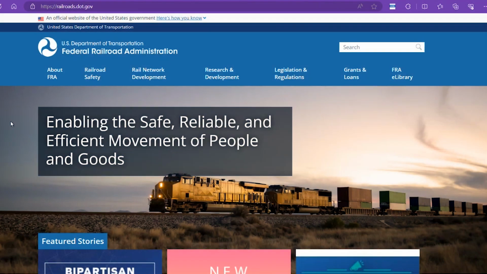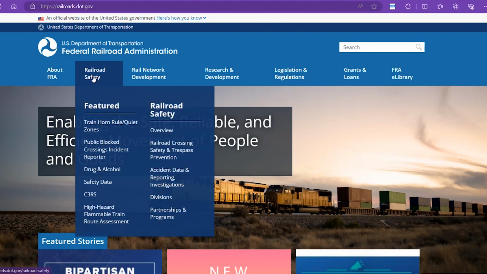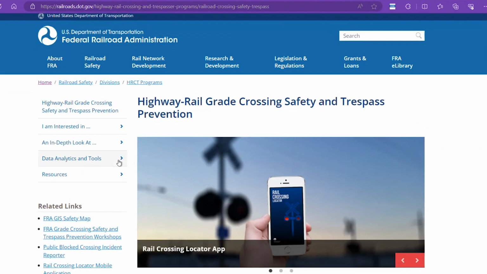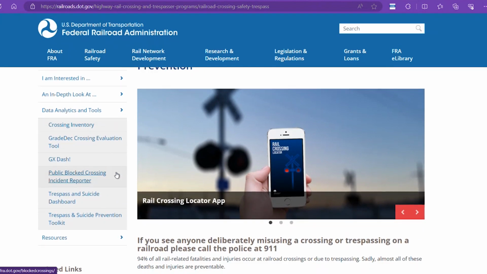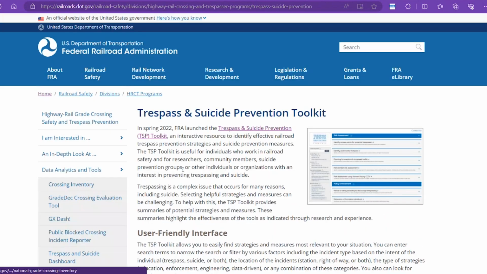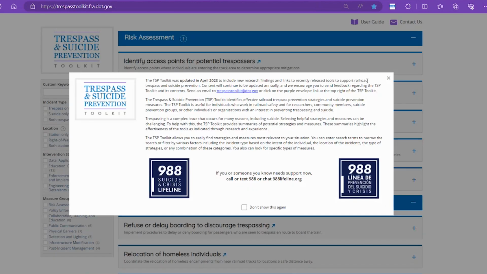In order to access the toolkit from the FRA homepage, just click on the Railroad Safety tab, then over to the Railroad Crossing Safety and Trespass Prevention page. From there, click on the Data Analytics and Tools subpage, scroll down until you reach the Trespass and Suicide Prevention Toolkit, and from there you click on the link to take you directly to the toolkit.